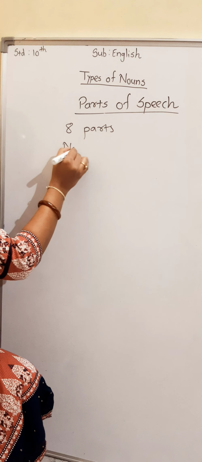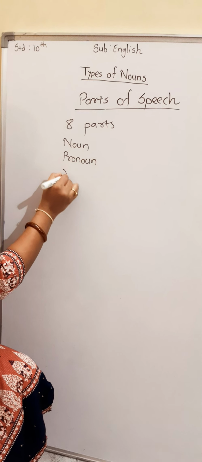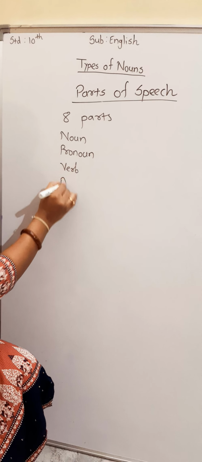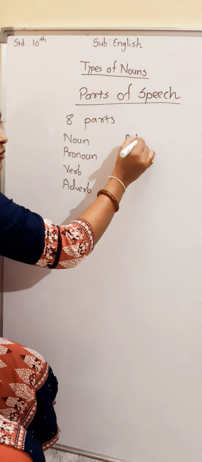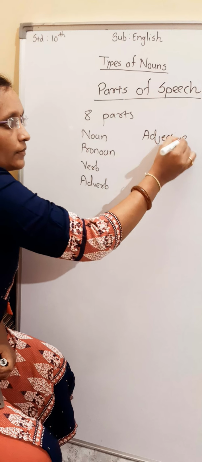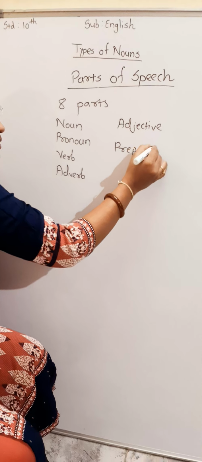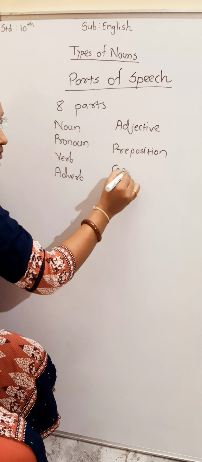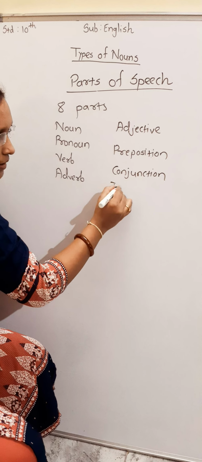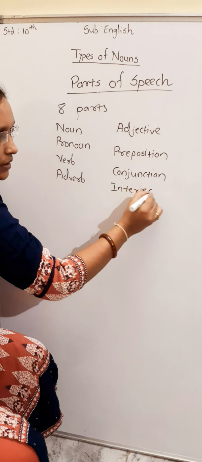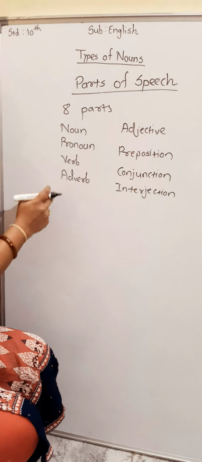In that, first is noun, then pronoun, verb, adverb, adjective, preposition, conjunction, and last one, that is interjection. So in this way these parts of speech are categorized into these 8 parts.